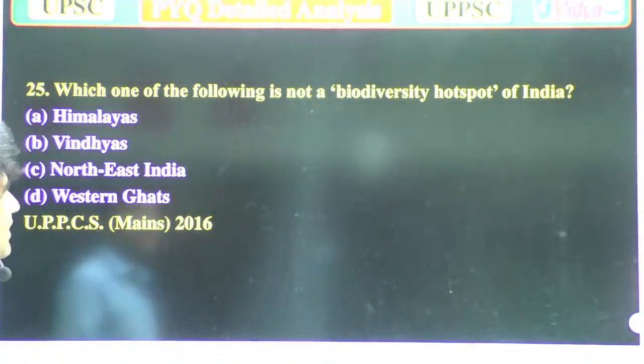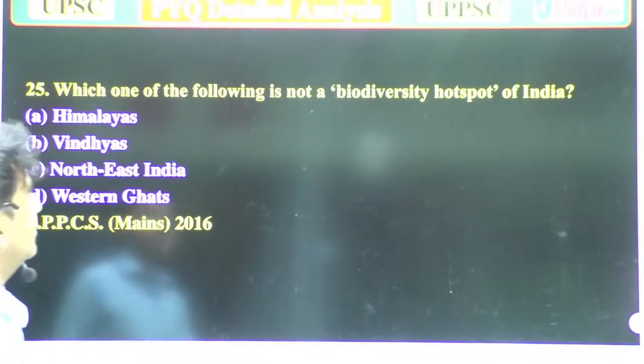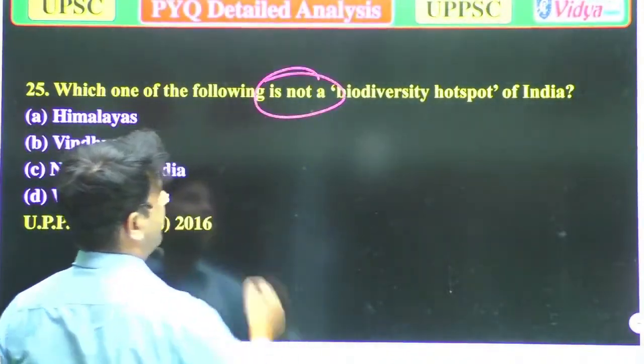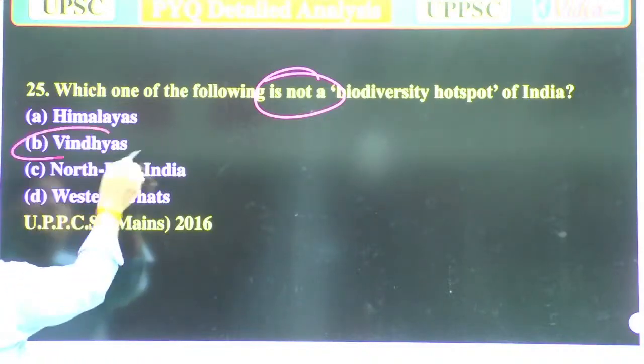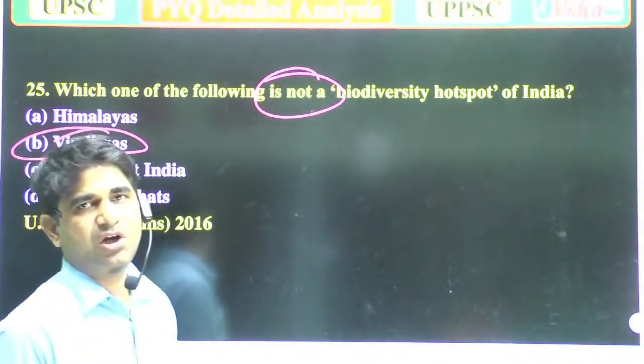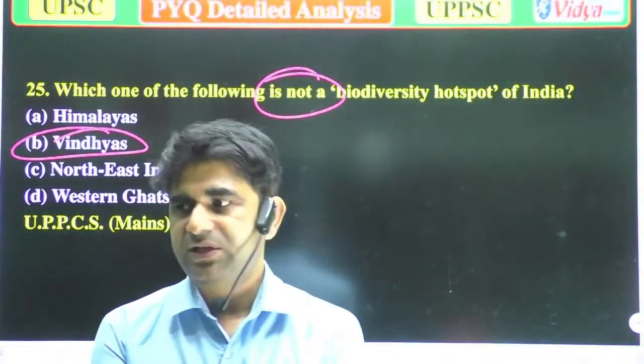Which one of the following is not a biodiversity hotspot of India? A, Himalayas, B, Vindhyas, C, Northeastern India, and D, Western Ghats. So Vindhyas, means the areas near Vindhyachal, is not a biodiversity hotspot.